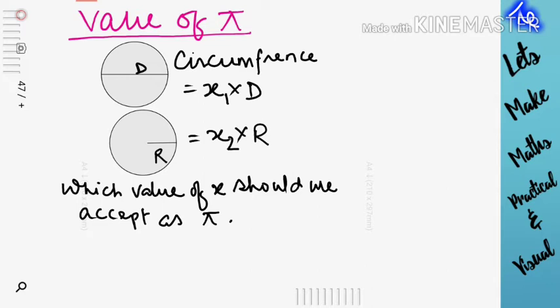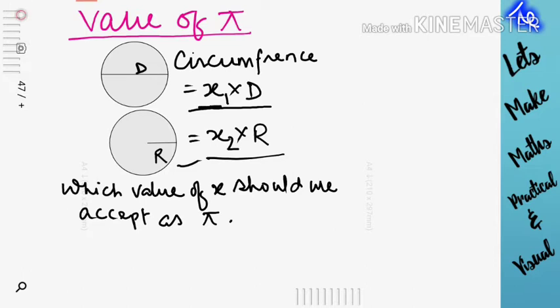The question is that if we take d as a diameter and draw a circle around it, then the circumference will be x1 into d. x1 is any factor. And here there is a radius r, and from that radius a circle is drawn, and the circumference is x2 into r. And what should we take, x1 or x2, as the value of pi? This is the question.